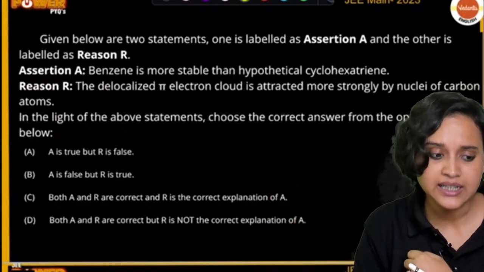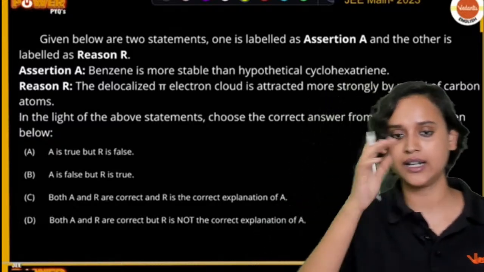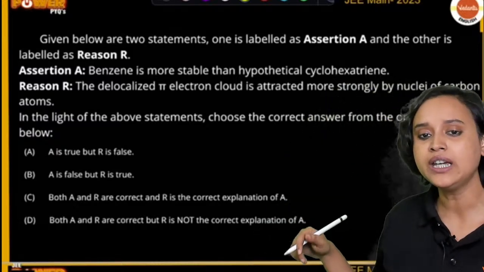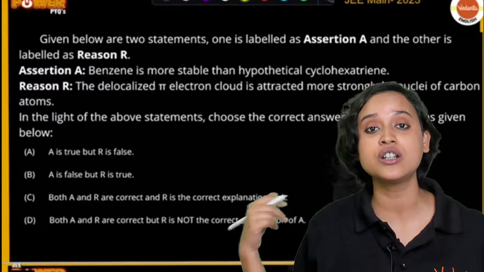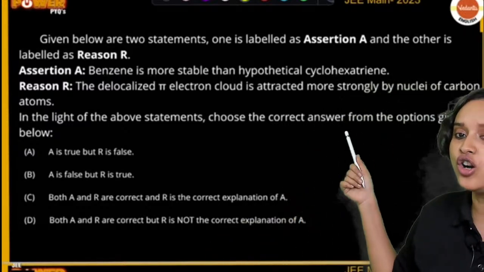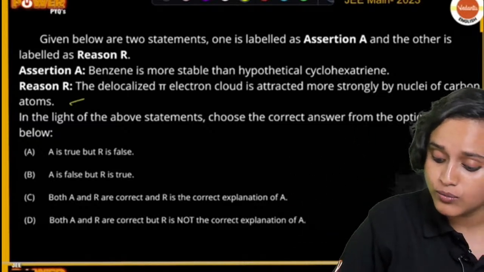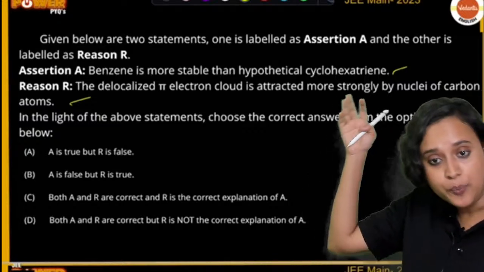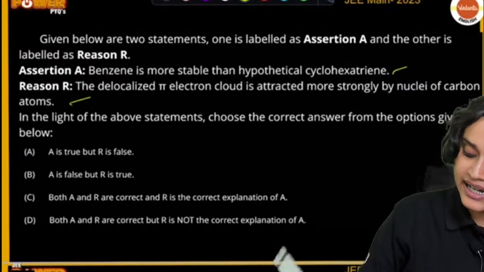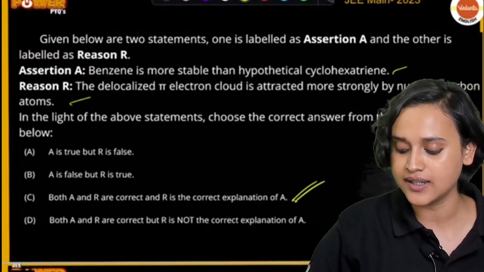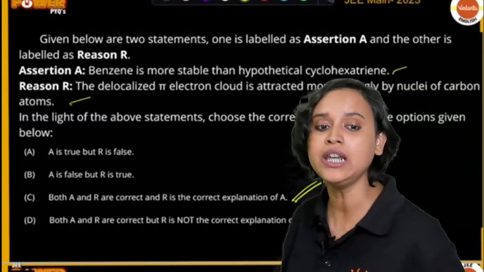Then it says in the reason that the delocalized pi electron cloud is attracted more strongly by nuclei of carbon atoms. That is also true. So both the reason and the assertion are correct, and the reason is the correct explanation of the assertion. So I believe that it should be option C.